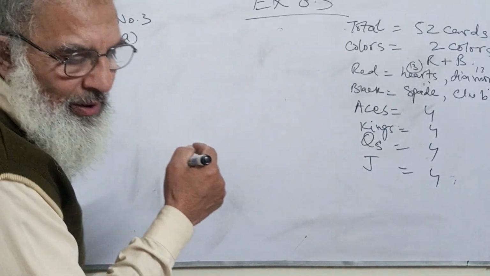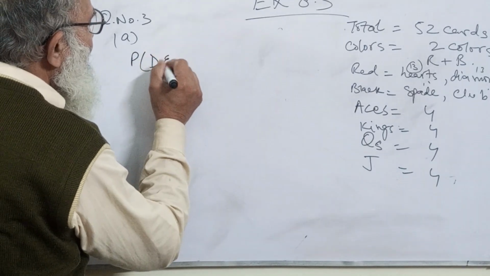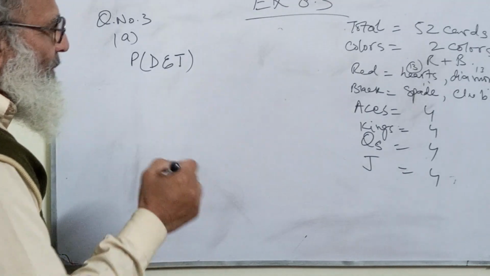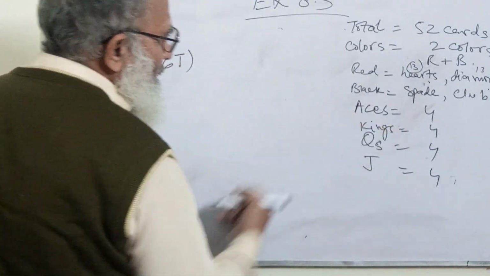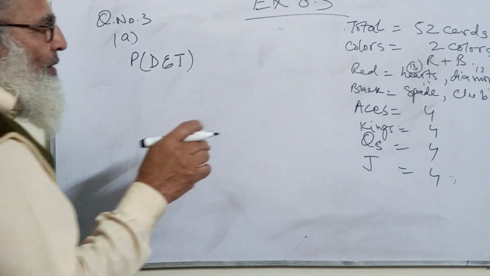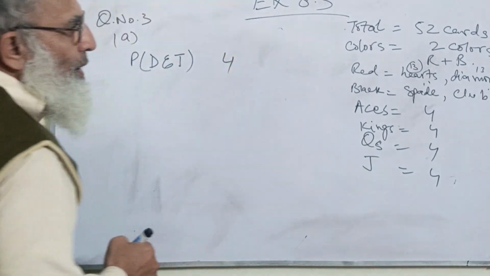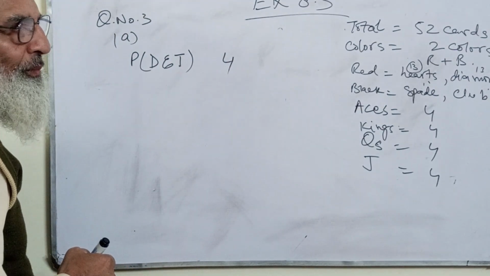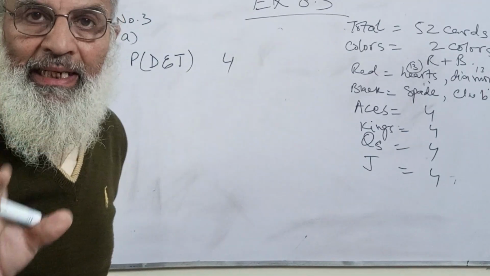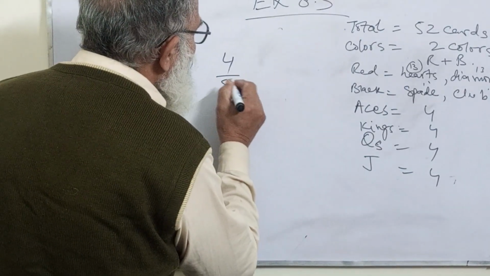Now we can do both draw an ace. Their names are Devin and Taj, D and T. That means both draw an ace. Now, how many aces are there? There are four aces. The probability of drawing an ace from the deck of cards is 4 divided by 52.